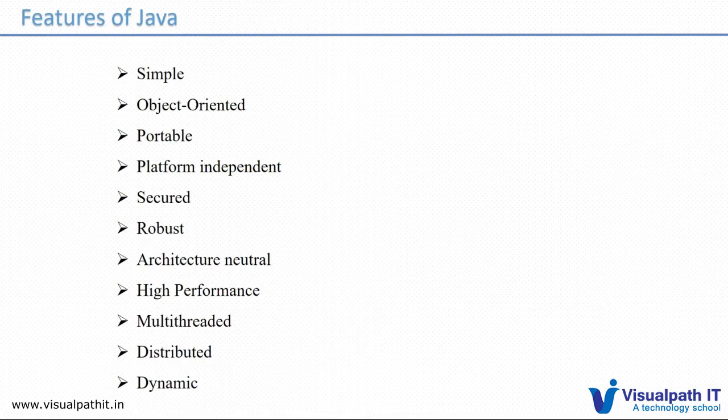And we can develop multi-threaded applications, distributed applications, and dynamic web pages. A lot of things are possible with Java. We can go through each topic when we start multi-threading and the other topics. Then you can understand how we actually write thread programming in Java. We can discuss these details later.